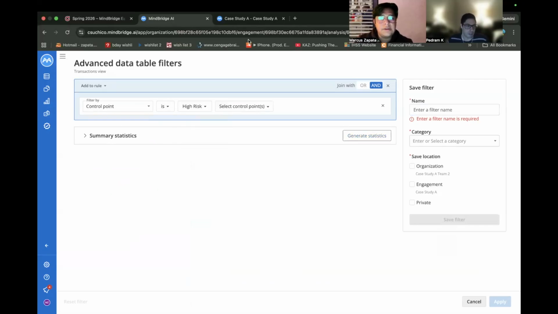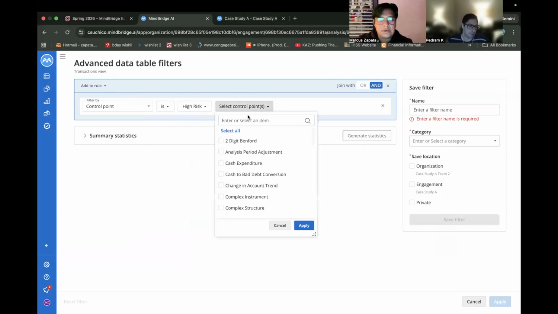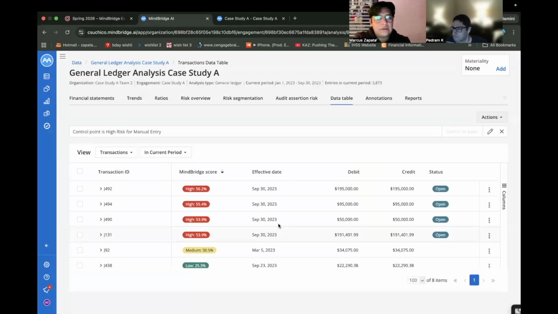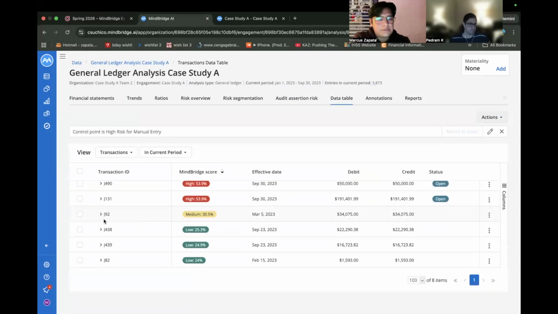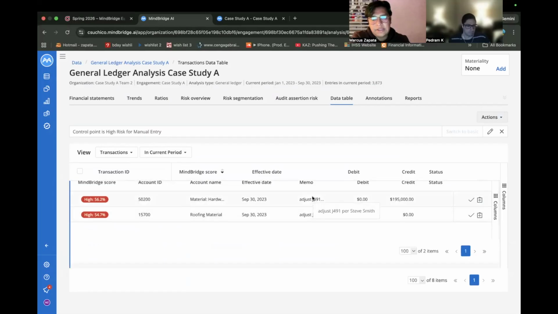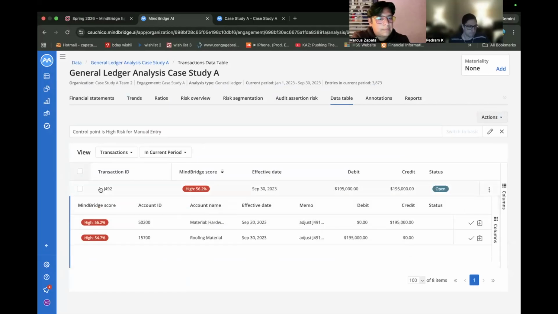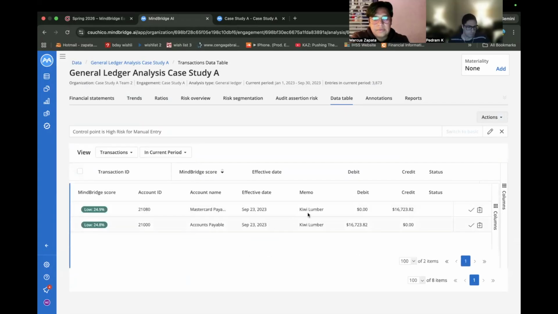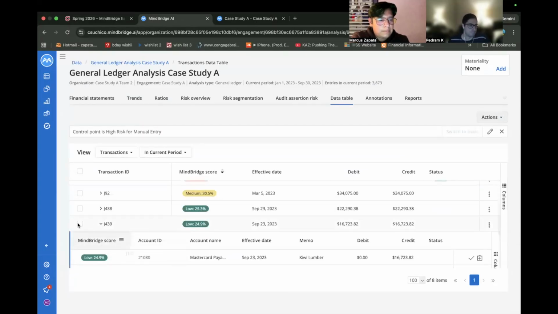Is high risk. And then our control points. Apply. And then that's it for this one. We just apply it, correct? Manual. So these are all the manual entries. And we can see who is the one that set it. For example, right here, we see the CEO, Steve Smith. We close that out, even these smaller ones. We see who in the company set it.